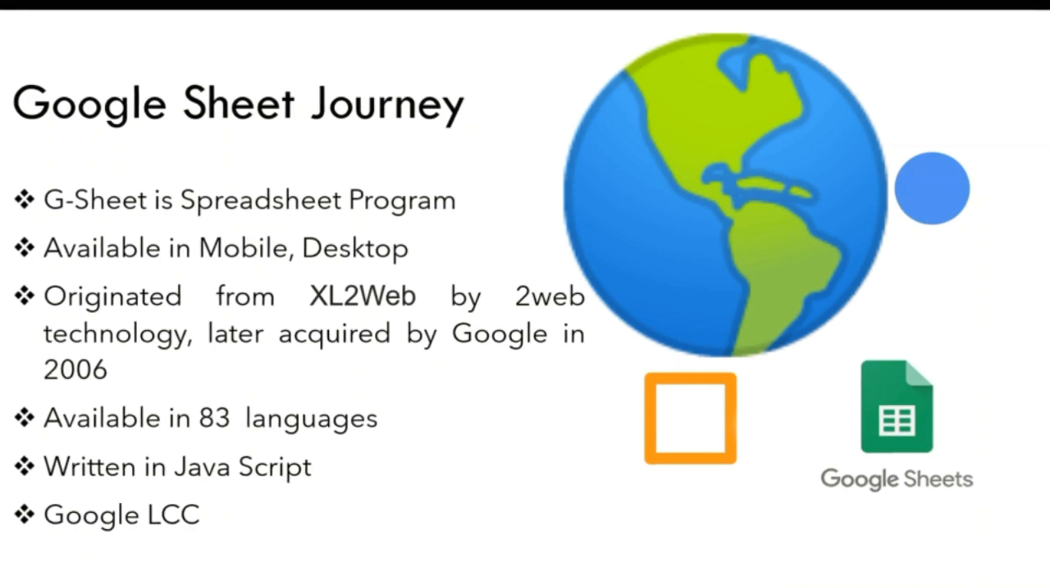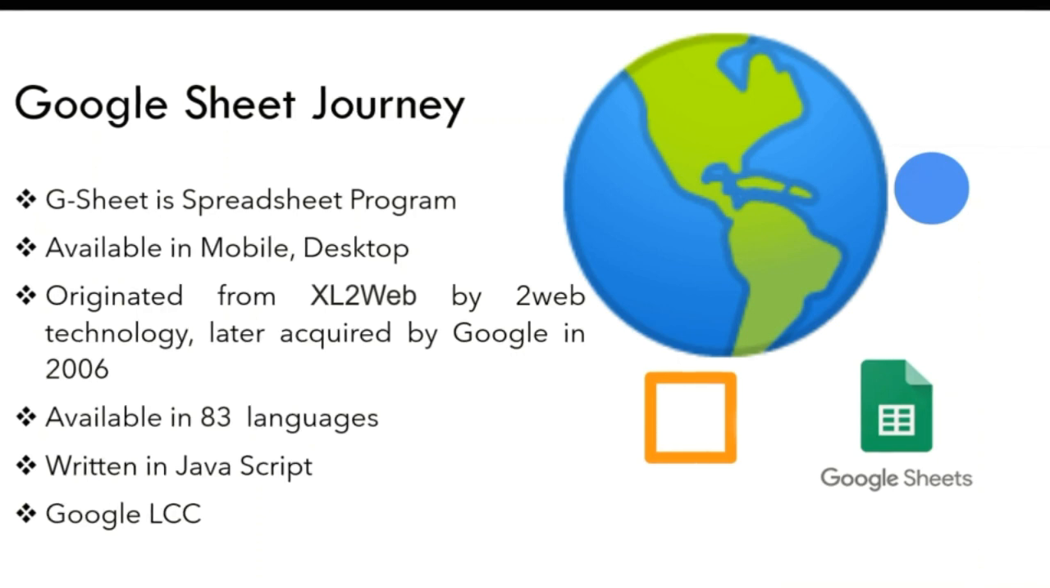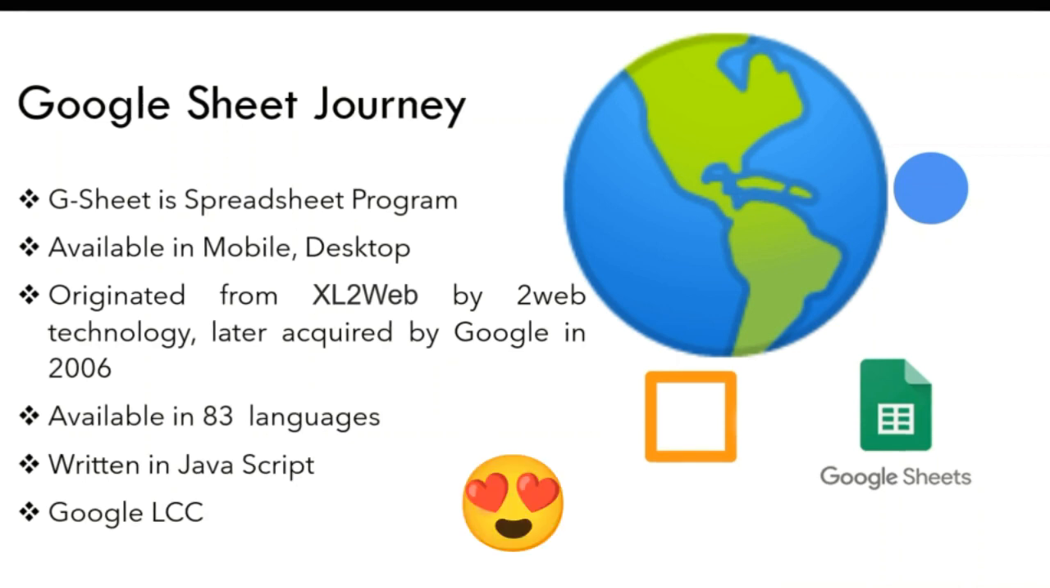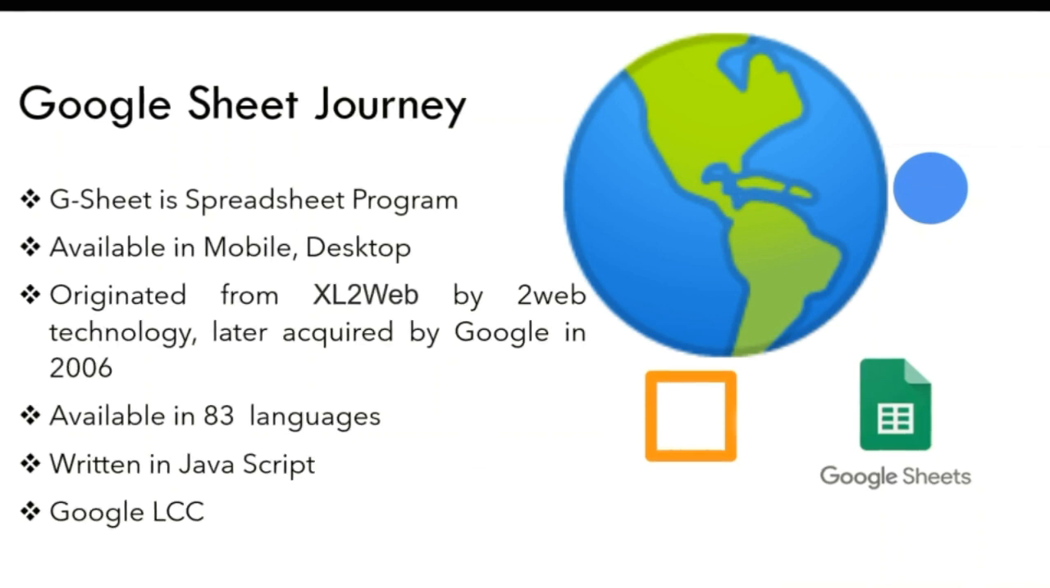Later this was acquired by Google in 2006. Now Google Sheet is available in 83 languages across the globe, and it is written in JavaScript. So if you have well-versed knowledge about JavaScript, you will be a pro in Google Sheet. And the owner of this is one and only Google LLC.